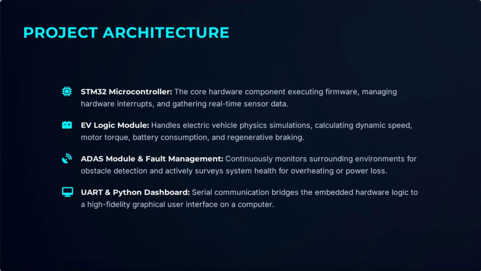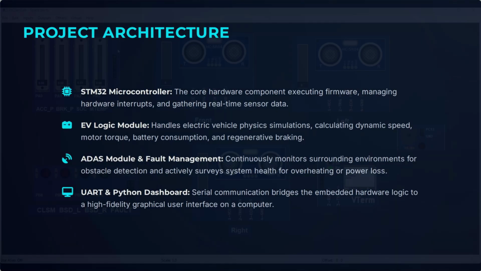The objective of this project is to simulate an electric vehicle dashboard with ADAS functionality. The system continuously monitors important parameters like vehicle speed, battery percentage, motor temperature, motor torque, vehicle range, and obstacle distance. It also detects unsafe conditions and displays warnings whenever necessary. The goal is to demonstrate how an embedded controller manages different vehicle parameters in real time.